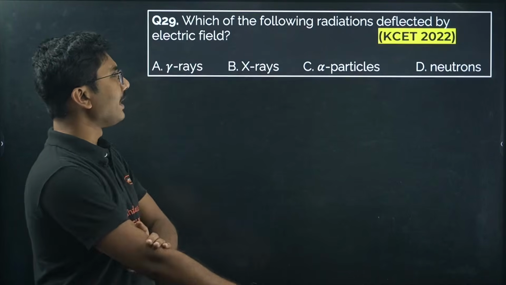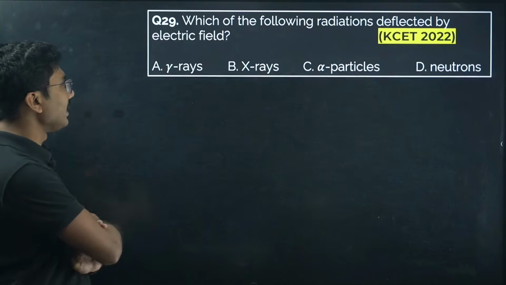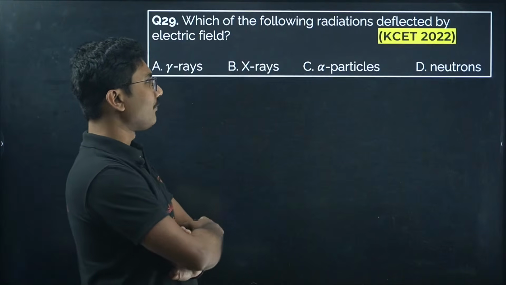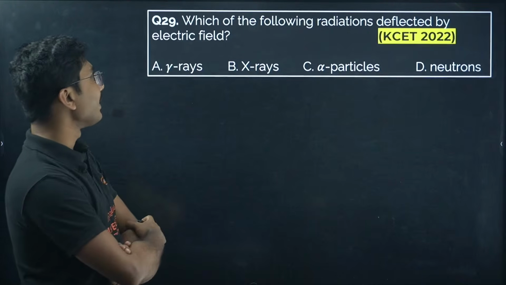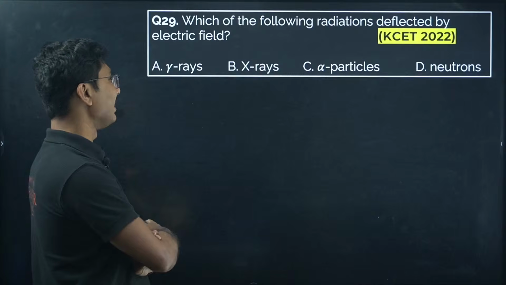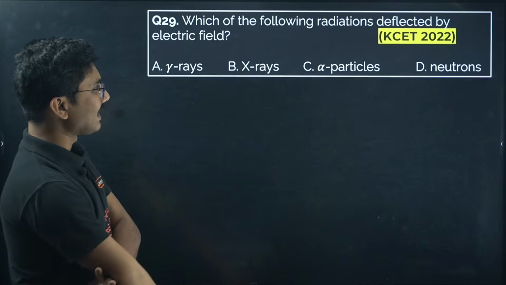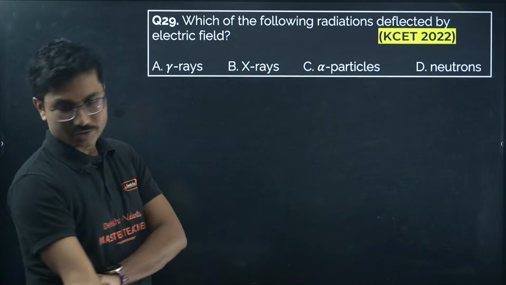Which of the following radiations is deflected by an electric field? Gamma ray, X-ray, alpha particles, neutrons. Which of the following radiations is deflected by an electric field? Gamma rays, X-rays, alpha particles, neutrons.